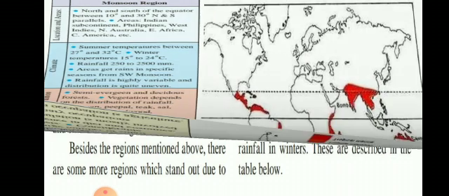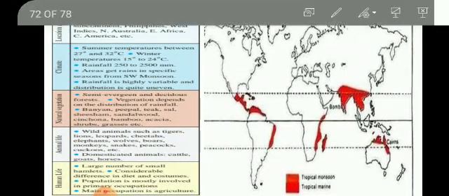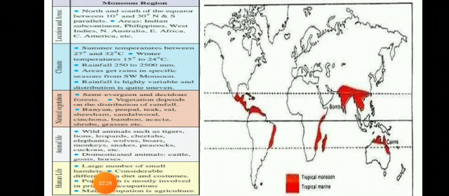These are formed due to the local condition, that means local atmosphere, local soil and local temperature of that specific area and availability of water in that region. Now first let us see the monsoon region. First is the monsoon region.